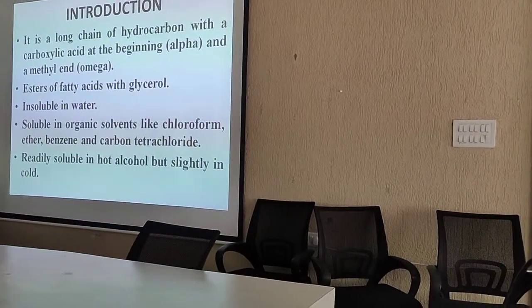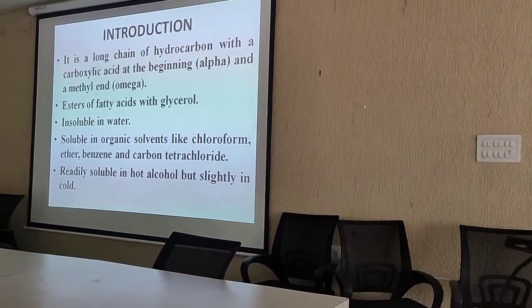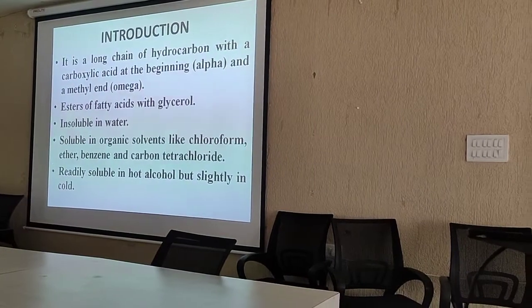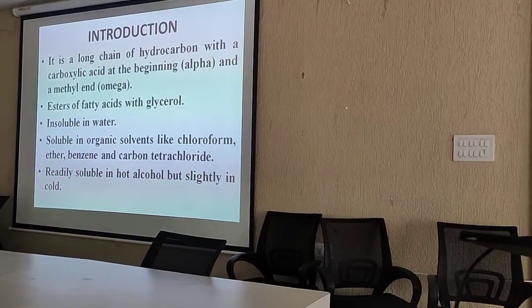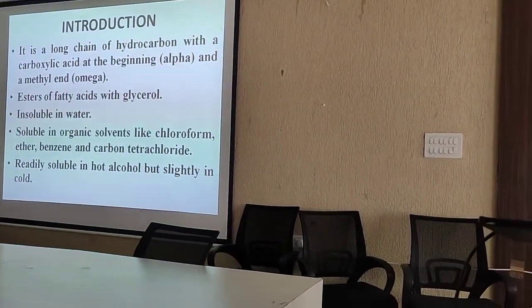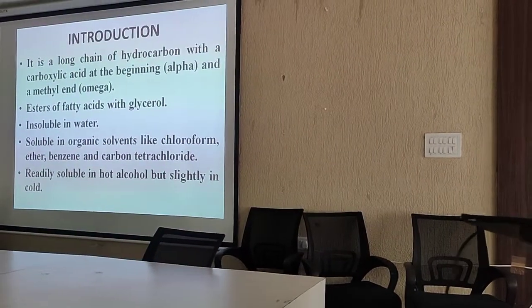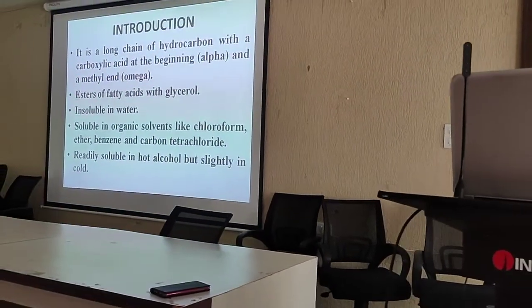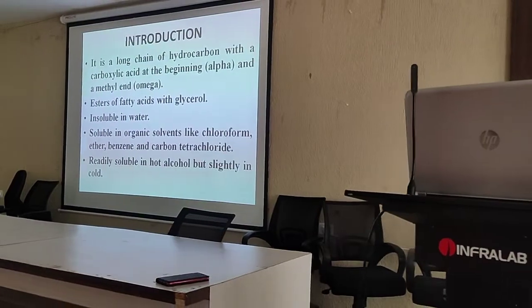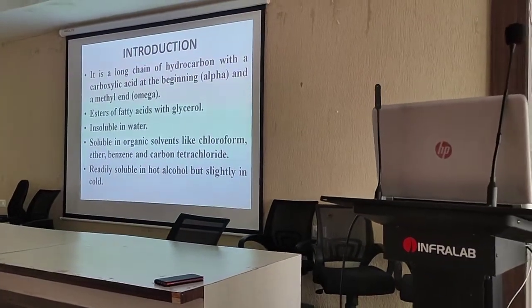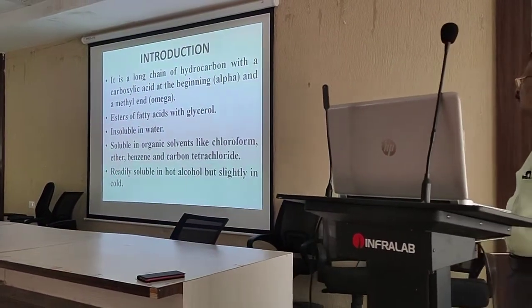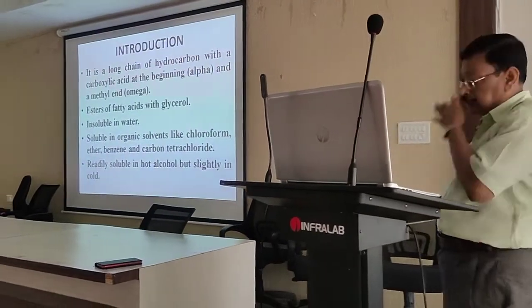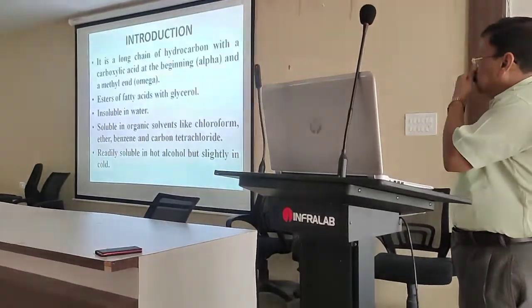Usually it is the esters of fatty acids with glycerol. We know that whenever our body is taking the fat, it is digested and ultimately forms the fatty acids and glycerol. So the fats are usually made of the esters of fatty acids with the glycerol.